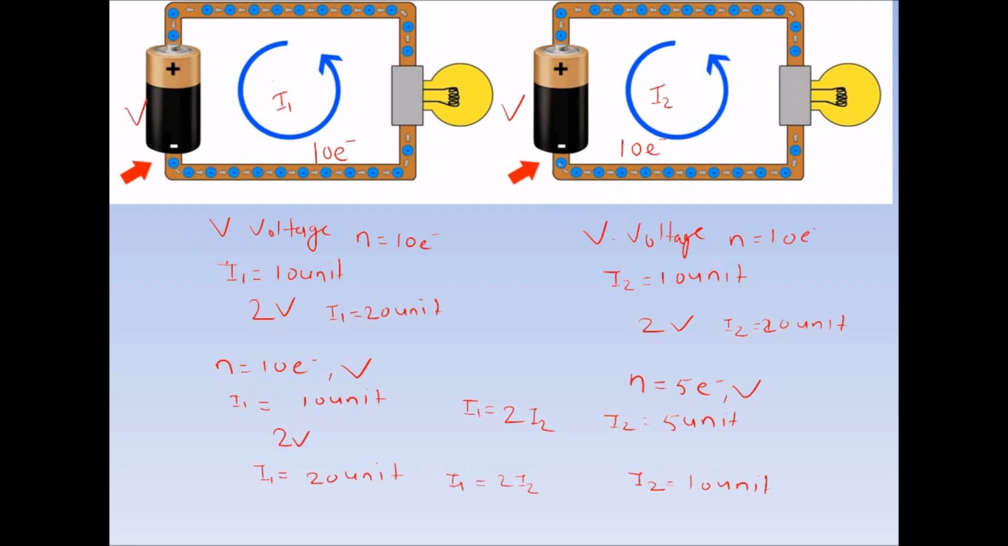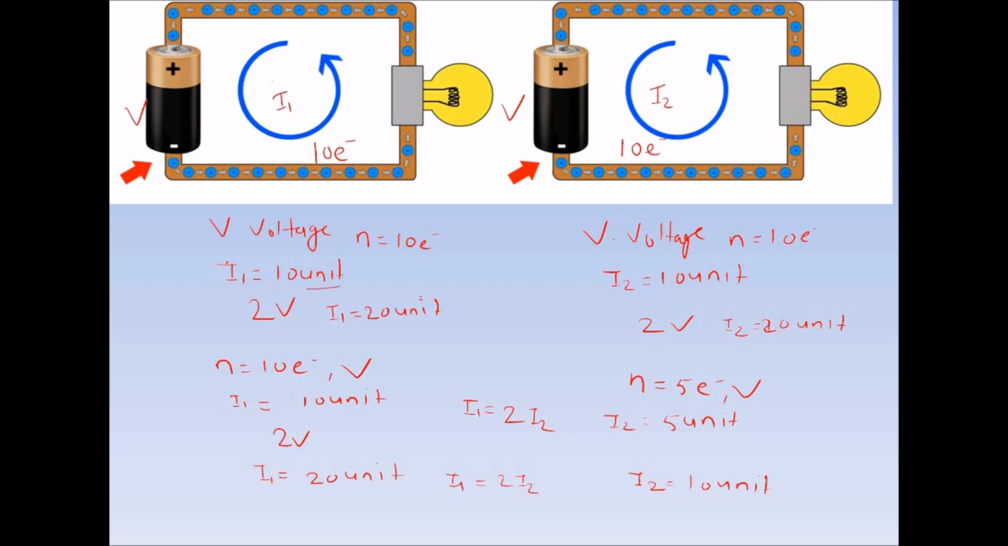Both batteries have a voltage V. In this circuit current I1 is flowing, in this circuit current I2 is flowing, and 10 electrons are present in this one and 10 electrons are present in this one. So as V volt is applied, current starts to flow through the circuit, 10 units. We are just assuming this. The unit of current is ampere, but for the sake of understanding I'm just taking it as a unit.